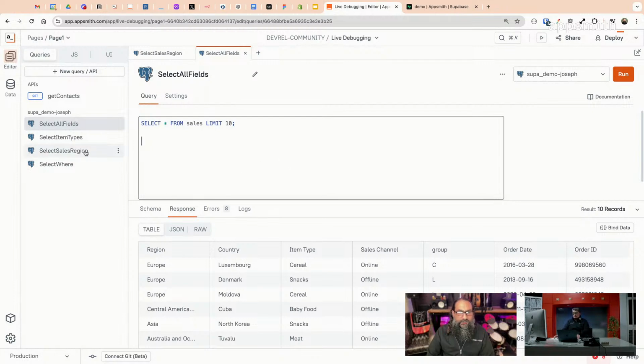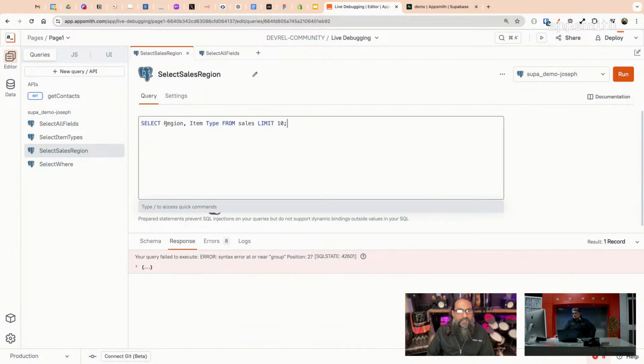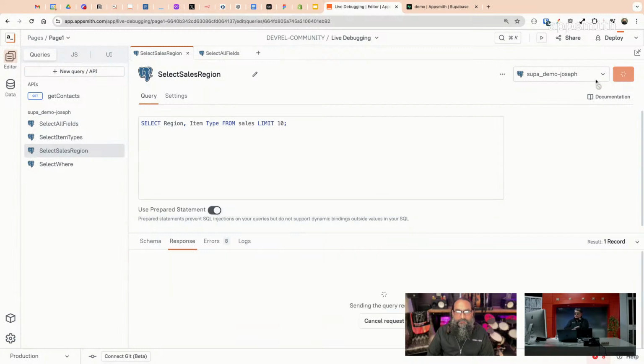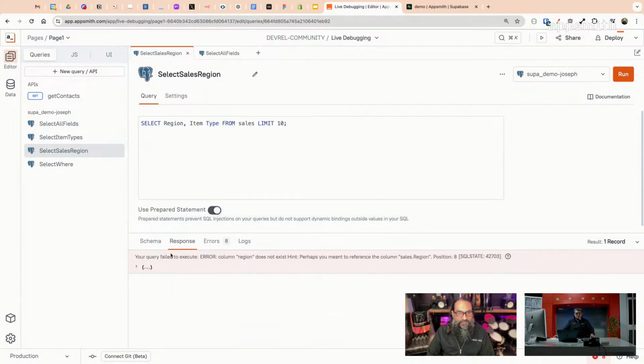Now what I'm trying to do is just pick a couple fields and build a report. And as soon as I started going from this select all with the asterisk to individual fields, I started getting errors. So we're going to start out with just trying to get 2 fields here, region and item type. And you can see right here on this other one, I have a region column, item type, right? So it's not like a spelling error or anything, but when I run this, I'm not getting anything back.